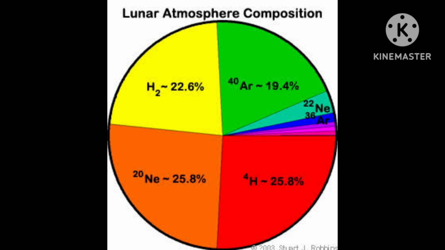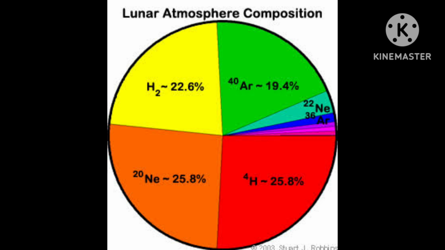Actually 6 elements are essential for life. Correct? For life to exist, 6 important elements are required. That is hydrogen, carbon, oxygen, nitrogen, phosphorus and sulfur. Without these elements, there is no question of life. For life, these 6 elements are essential. Why are these 6 elements essential? Then I am telling you now.